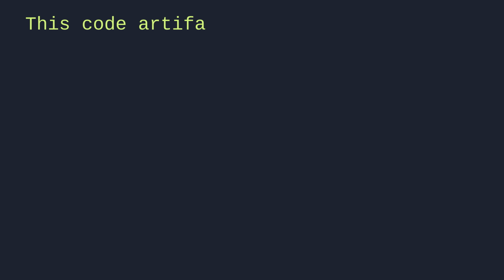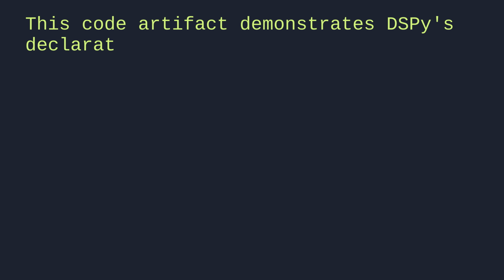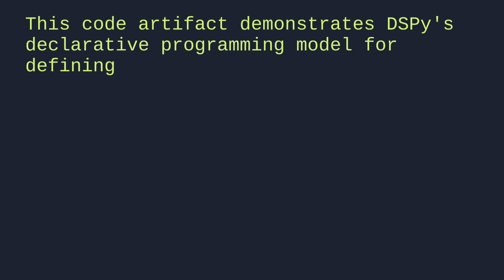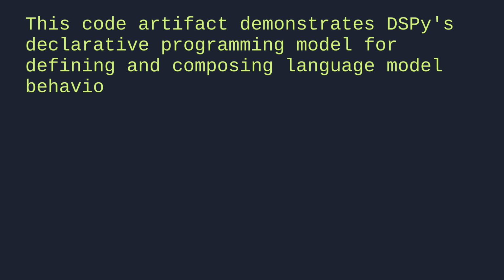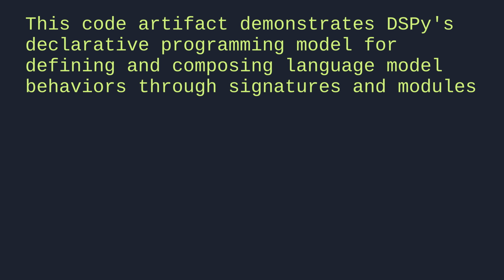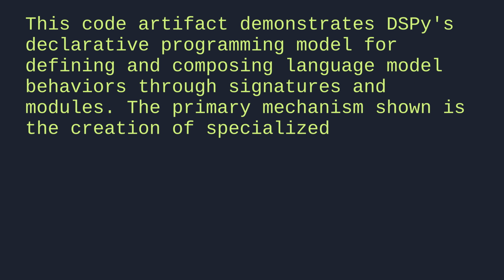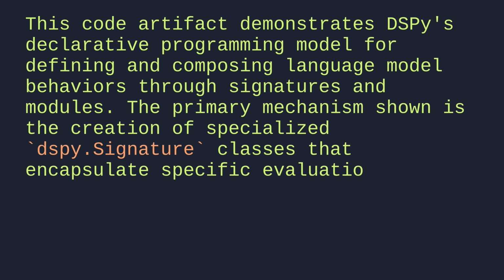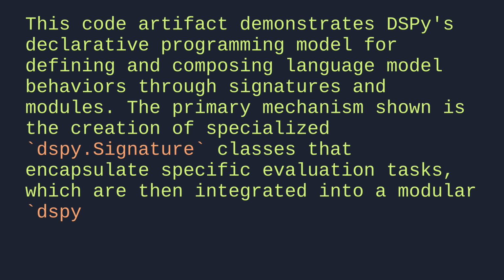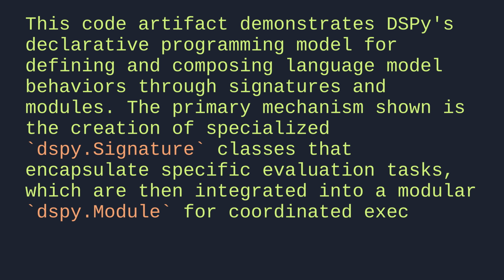This code artifact demonstrates DSPy's declarative programming model for defining and composing language model behaviors through signatures and modules. The primary mechanism shown is the creation of specialized DSPy signature classes that encapsulate specific evaluation tasks, which are then integrated into a modular DSPy module for coordinated execution.